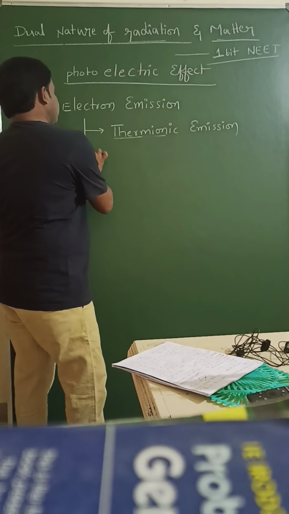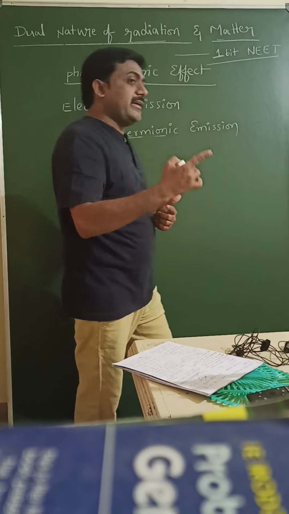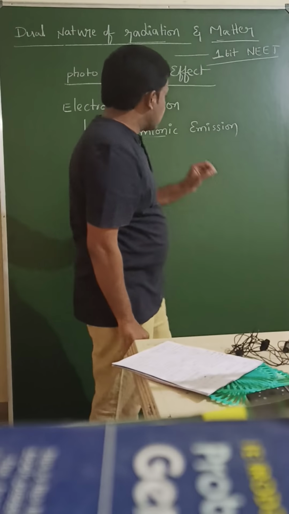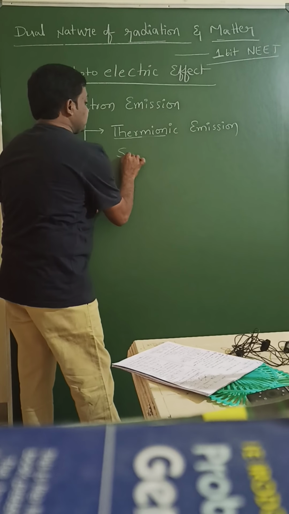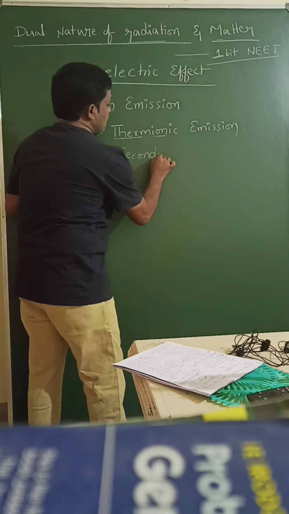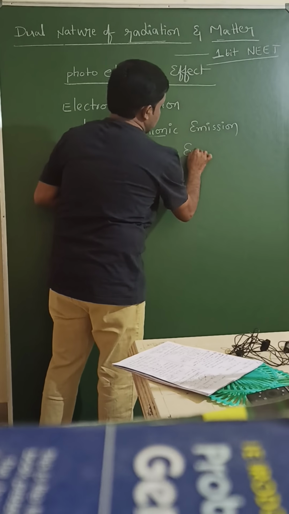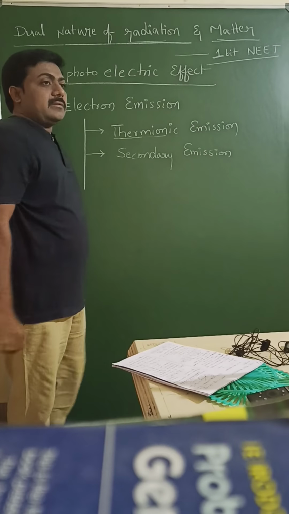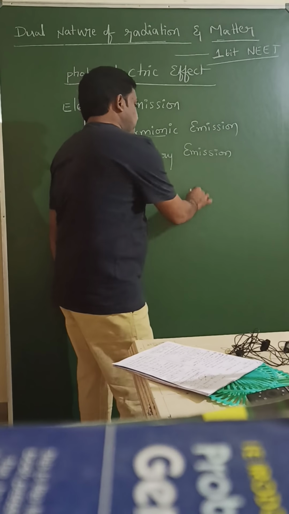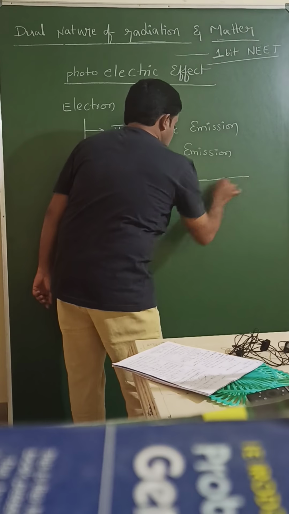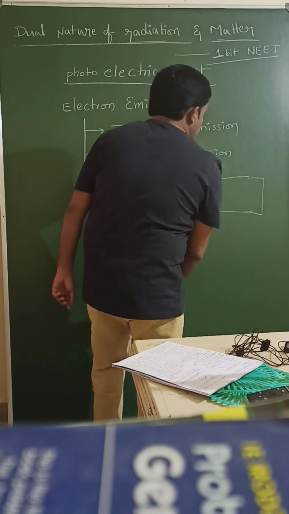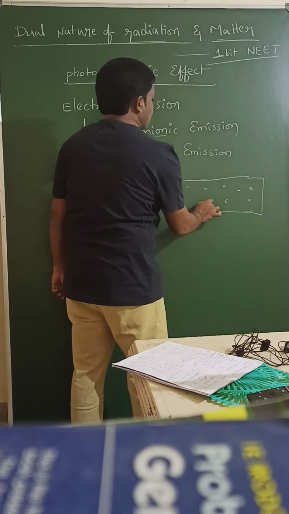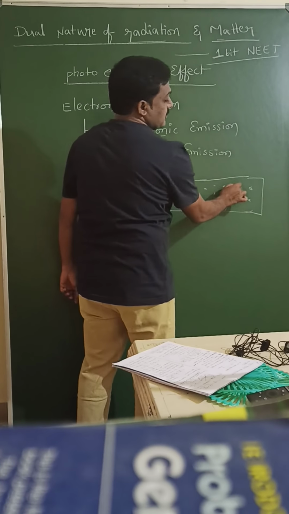The second type of emission, by which an electron can escape from a metal surface, is secondary emission. What is called secondary emission? Free electrons, or loosely bound electrons, are there on the metal surface.